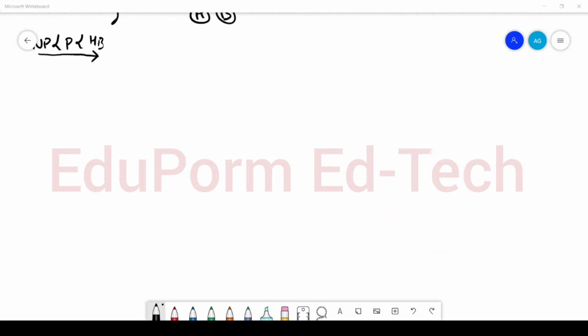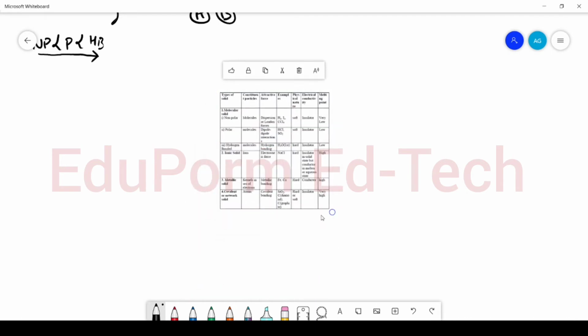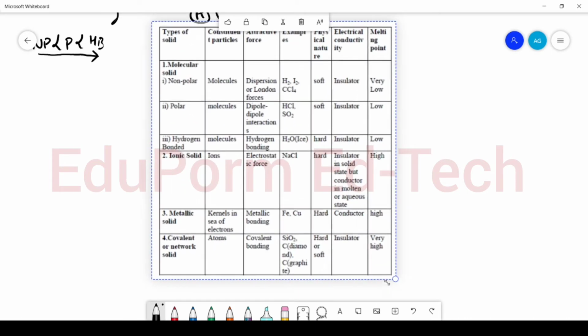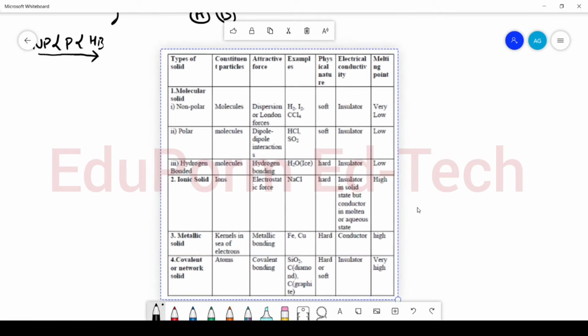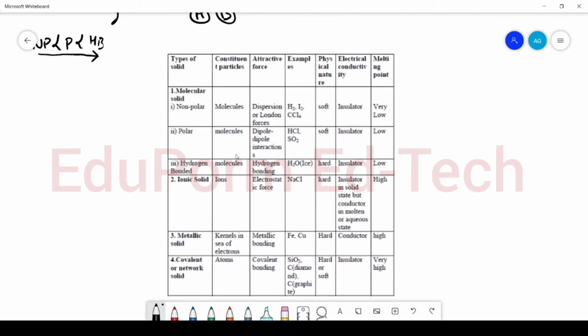So let me insert the image. Okay, so now it is visible to all of us. First of all, we have the molecular solids, non-polar, polar and hydrogen bonded. The constituent particles are molecules.